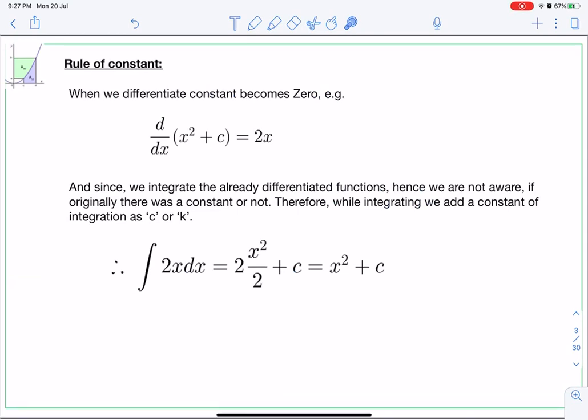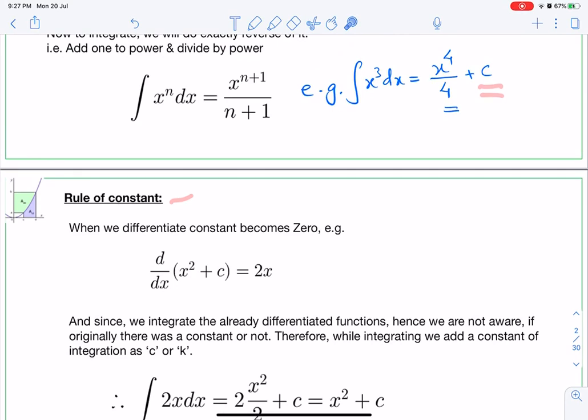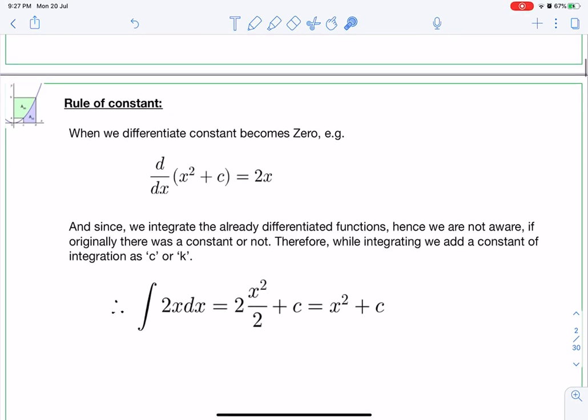Now, rules of constant. What constant I have added, that rule I am going to explain to you now. Look here, when we differentiate, constants become 0, isn't it? Whatever is the constant, that will become 0. So for example, d by dx of x square plus c will become 2x. Differentiation of x square will be 2x and differentiation of c will be 0. So therefore that constant has vanished.